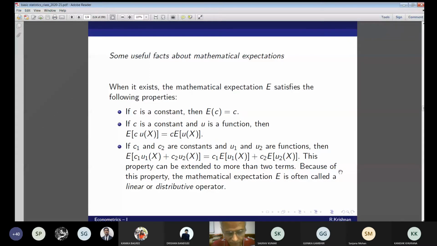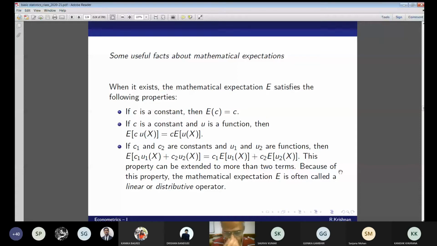Suppose you have the expectation of ABC, and you know A is known and finite. It's a constant. Expectation of ABC is nothing but A times expectation of BC, where B and C could be random variables. Never write E[BC] equal to E[B] into E[C]. This can be written only under one condition, that the two are independent. Never write expected value of XY is equal to EX into EY. So take the constant out.